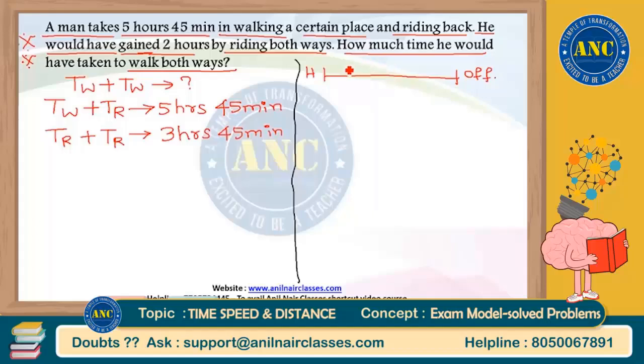First day he walked from home to office and he came back by bike, right? By walking and bike, this is walking, this is riding back. He took 5 hours 45 minutes, right? This is the first day scenario.